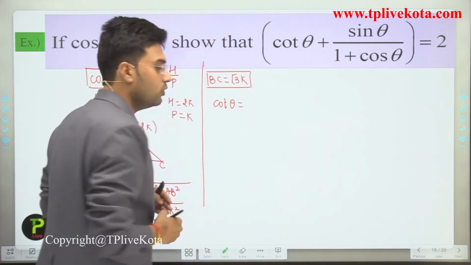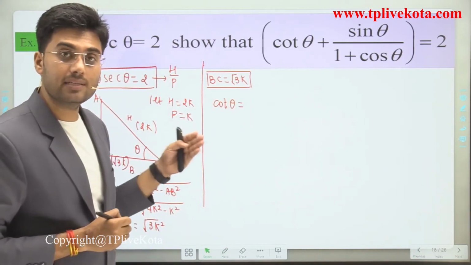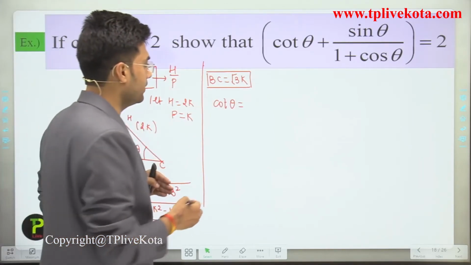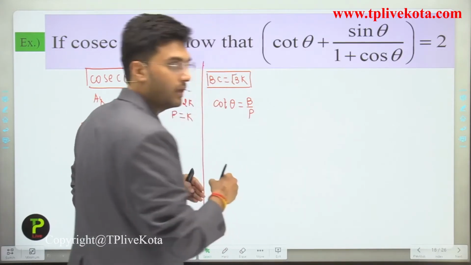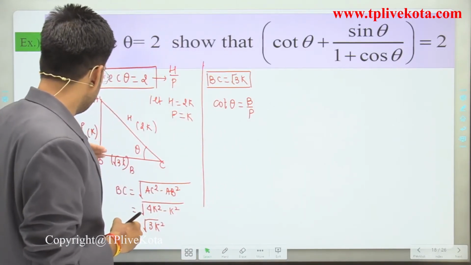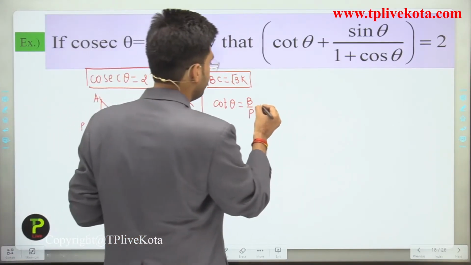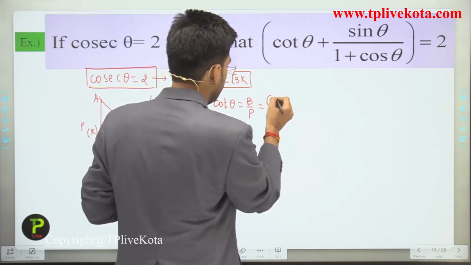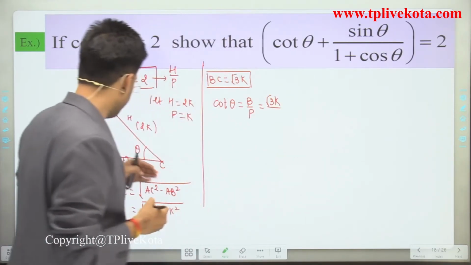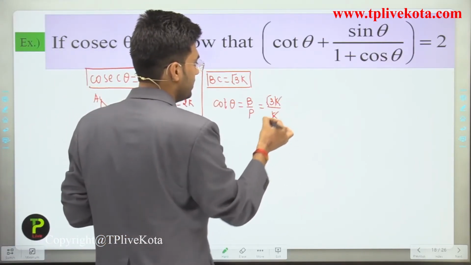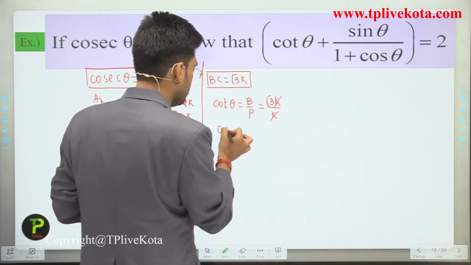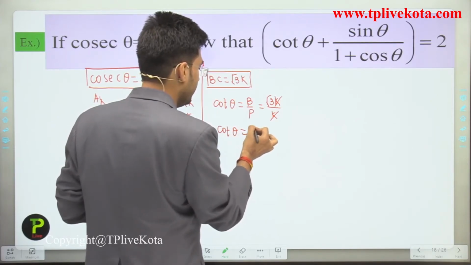Now we can find the value of cot theta. The value of cot theta is base divided by perpendicular, and here base is root 3 k and perpendicular is k. So here this k and k cancel out. So the value of cot theta is root 3.